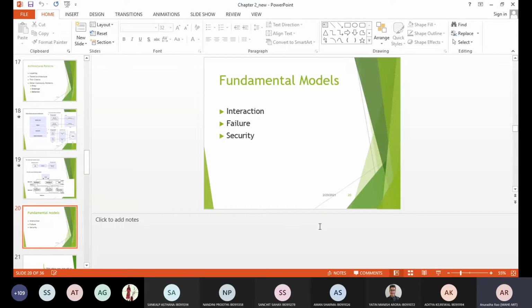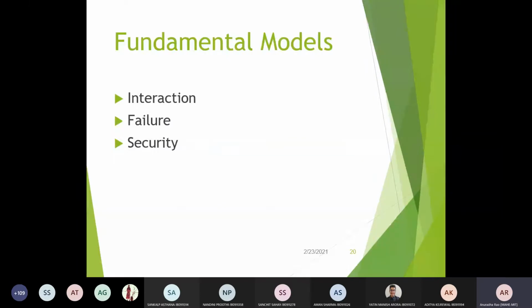So now how do we measure the performance? To measure the performance, you need these fundamental models, wherein we will see what you are going to model in interaction, failure, and security. If you are considering the interaction model, since multiple processes are interacting with one another, the performance depends on many different parameters. So can anyone guess?